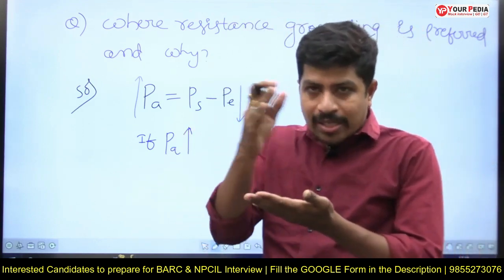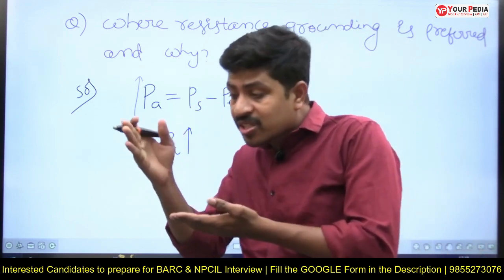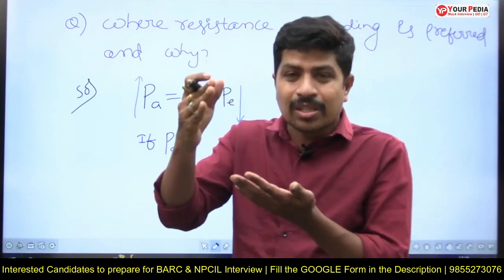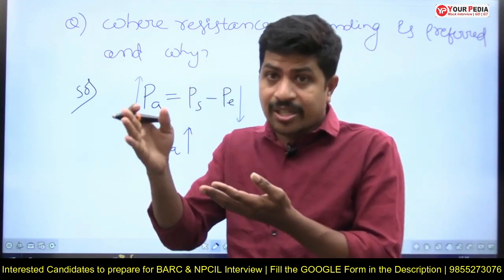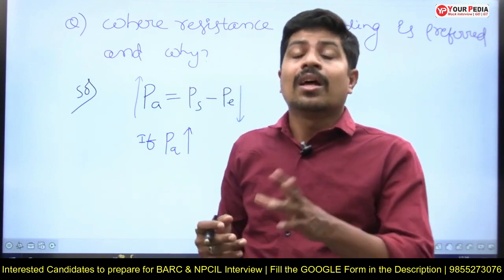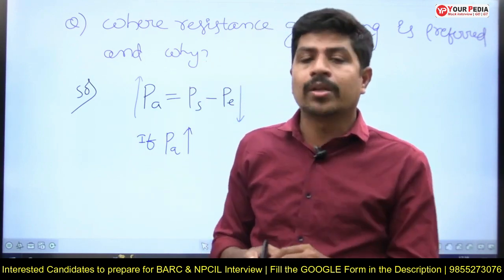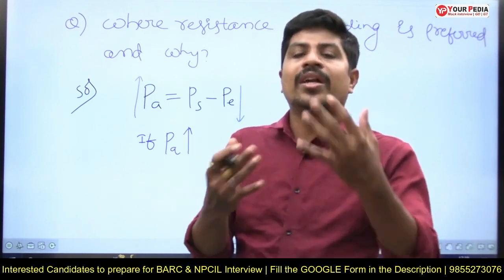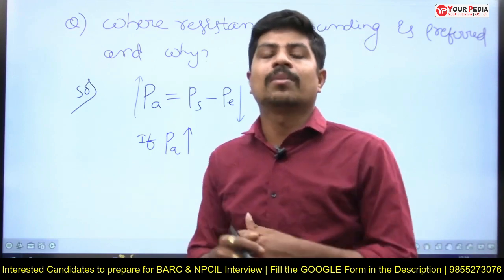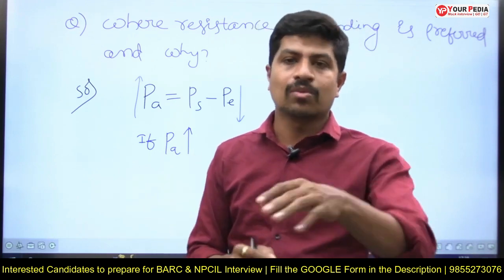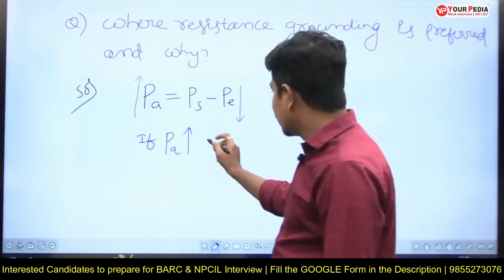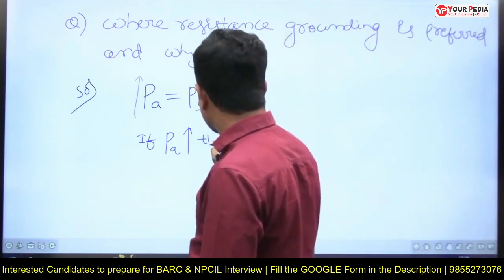If the rotor undergoes more acceleration, it must have that much deceleration area in the equal area criteria. If that deceleration area is not available, then again the rotor will enter into acceleration. The rotor will never come to a stable point, and the generator will be disconnected from the grid, because it is going to act like a motor after crossing some angle, that is 180 degrees. So PA is increasing, and if PA increases, then stability decreases.